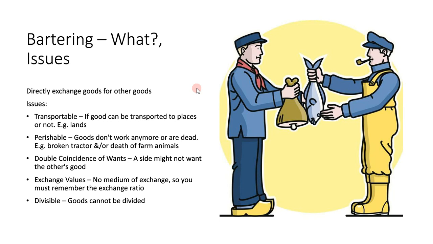So what are the issues with it? The first issue is transportability: whether goods can be transported to places or not. For example, you might trade 50 cows for a piece of land, but you can't transport that land, and you don't want to live on that piece of land right now.